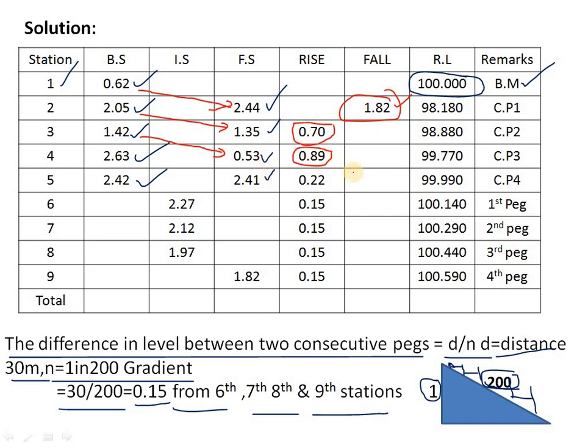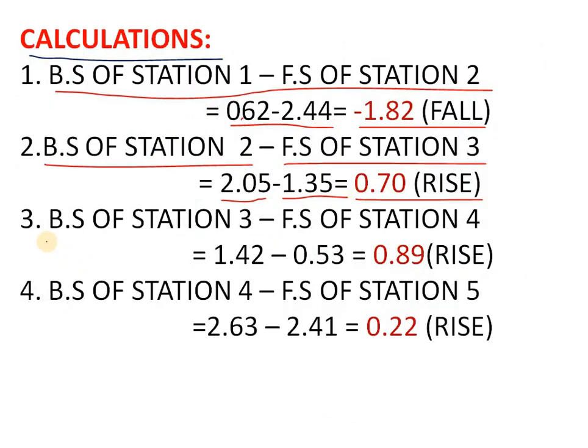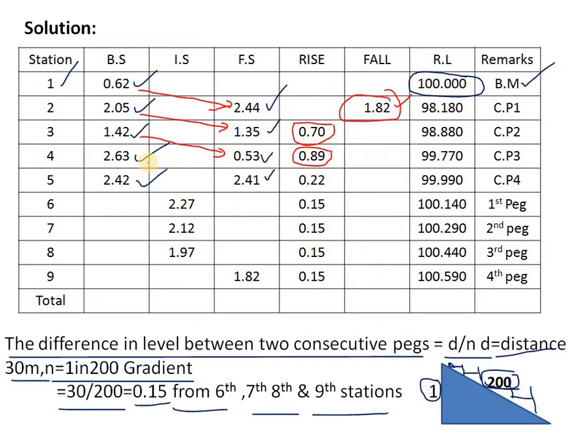So we have to write BS of station 3 minus FS of station 4, 1.42 minus 0.53 is equal to 0.89 is the rise, because it is positive. And the next one, 2.63 minus 2.41. So again we have to calculate this, 2.63 minus 2.41, and we will get the answer as 0.22.